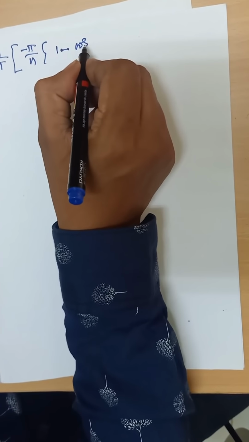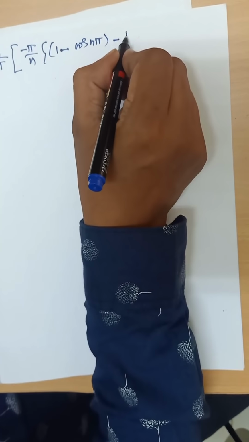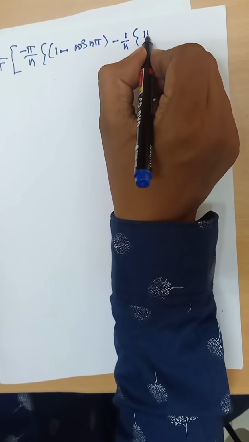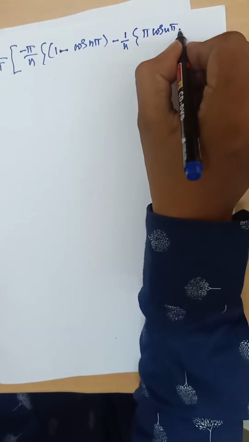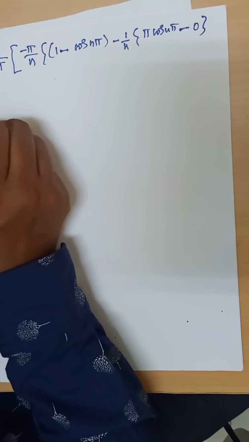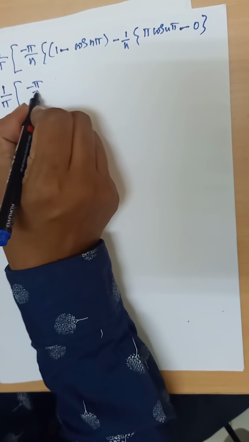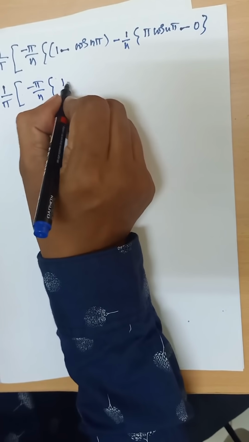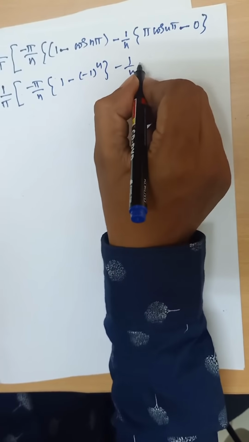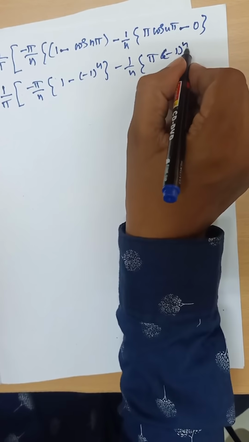Cos of minus n pi is cos n pi. Cos n pi minus 1 by n, comma, pi cos n pi minus 0 into 1, 0. bn is equal to 1 by pi, comma, minus pi by n into 1 minus 1 power n, minus 1 by n into pi into minus 1 power n.